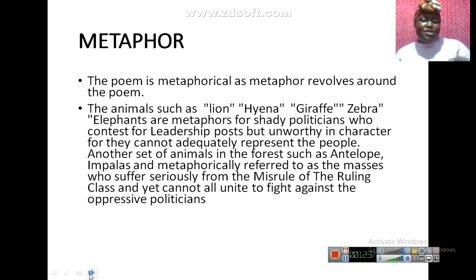Now we are the masses who suffer seriously from the misrule of the ruling class, and yet cannot all unite to fight against the oppressive politicians. Now let's talk about topical issues. You've been hearing about the killings in southern Kaduna and Sokoto. These are people living in the so-called rural areas that are supposed to be safe. People always say the rural areas are predominantly safe, but we see people in Sokoto, southern Kaduna, Katsina.